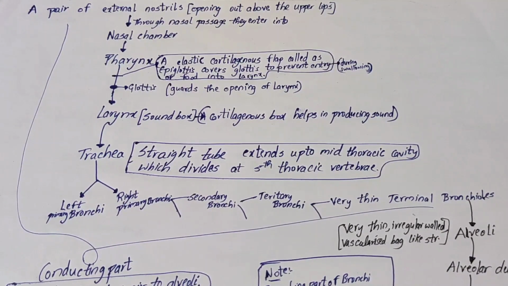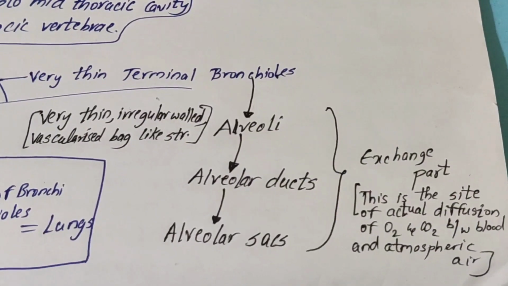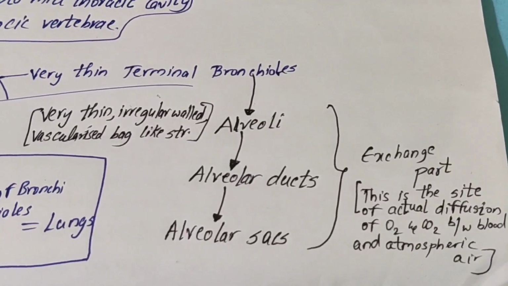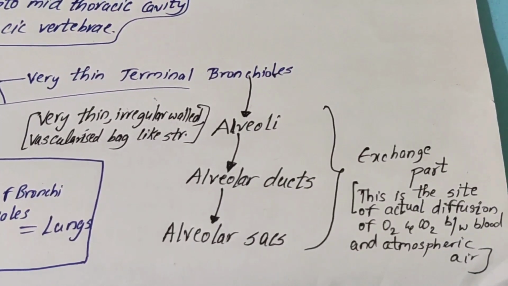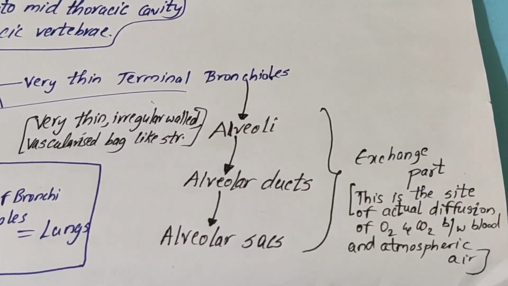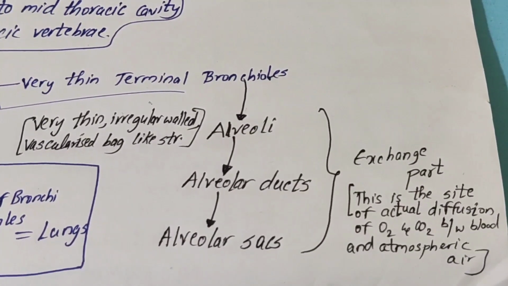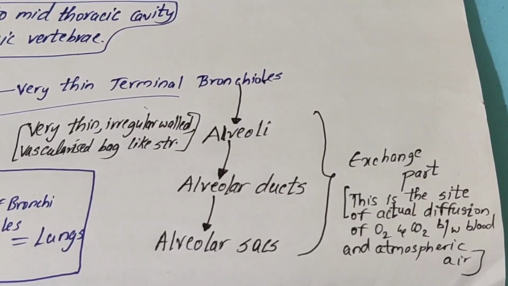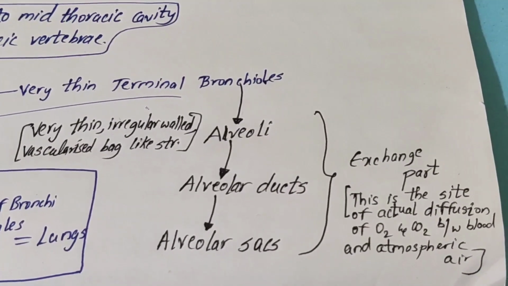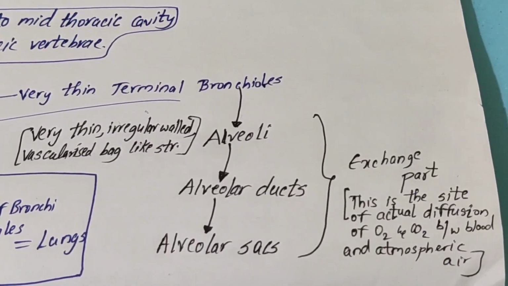And after the terminal bronchioles, the air goes into the alveoli, and after the alveoli it goes into the alveolar ducts, and after the alveolar ducts it goes into the alveolar sacs. Alveoli are very thin, irregular-walled, vascularized bag-like structures. Now those three I told, they are highlighted with black ink, right? They all come under the exchange part.